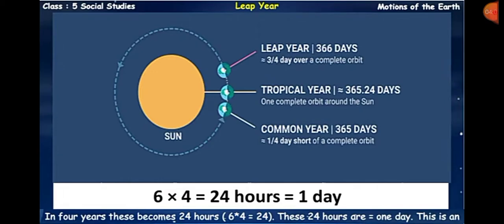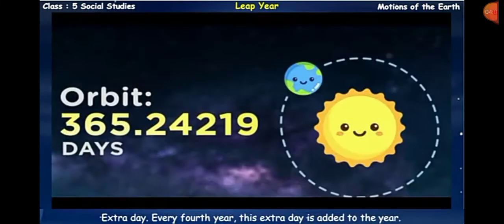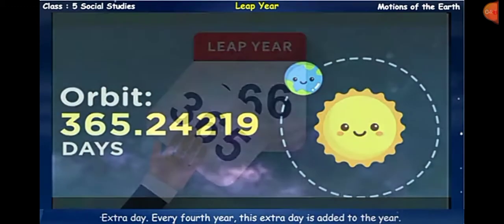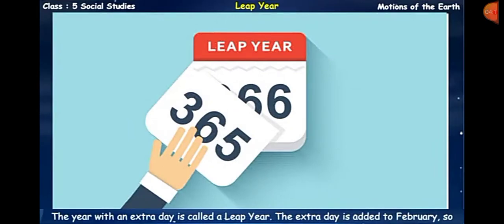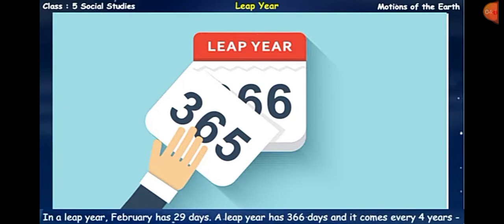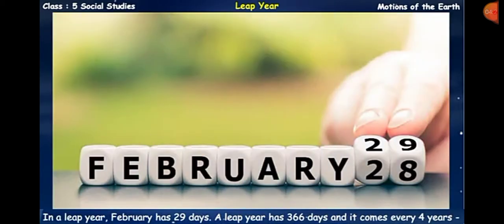So that's why one year becomes 366 days, one extra day every fourth year. This year with an extra day is called a leap year, and the extra day is added to February. So in a leap year, February has 29 days. A leap year has 366 days and it comes every 4 years.